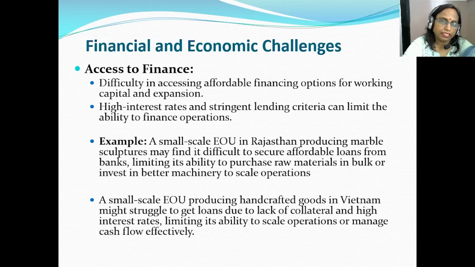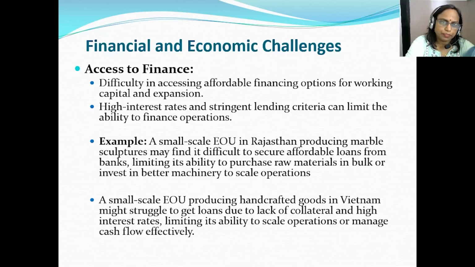The examples include an Indian example, and I have also included one international example. A small scale EOU in Rajasthan producing marble sculptures may find it difficult to secure affordable loans from the banks, limiting its ability to purchase raw materials in bulk, or invest in better machinery to scale operations.